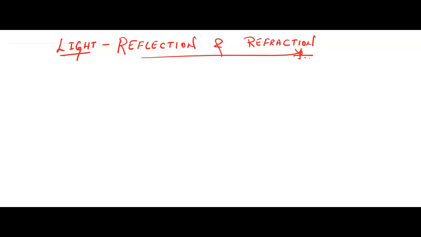In this class I'll teach you about light, the medium, how light travels, the colors in white light, and some interesting facts related to reflection. These are the topics I am going to cover in today's session.